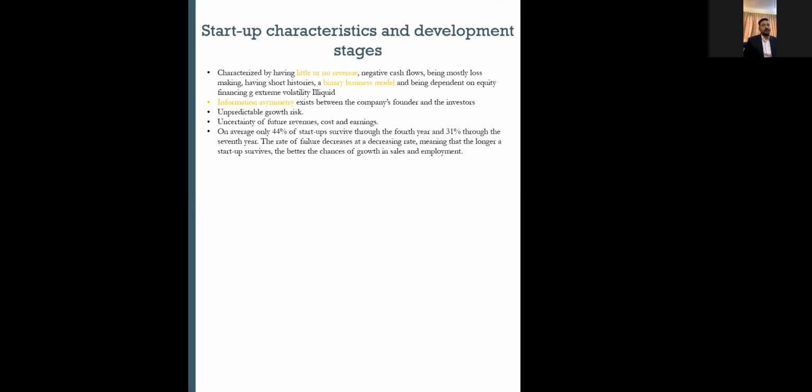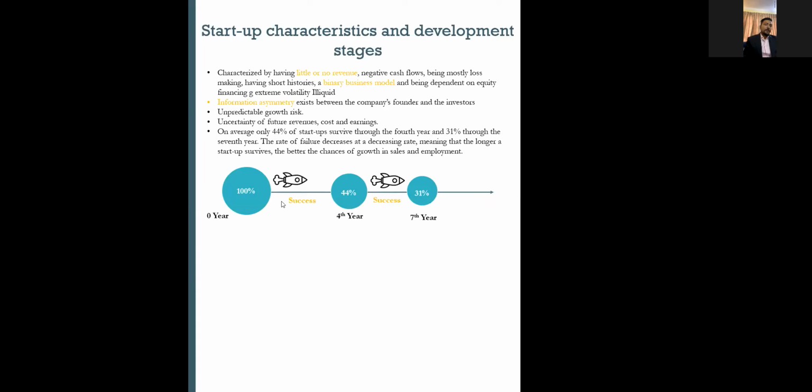a startup company? If you see the lower graph, if I invest in thousands of companies in year 0, then going forward, in the 4th year of the life cycle, 44% of the startup companies succeed, right? The rest will liquidate, the rest are not going to succeed, right? And once it moves from the 4th year to the 7th year, only 31% of the startups succeed. So the rest, almost 70% of the startup companies, fail, right? So these are the major risk factors that an investor or VC should look after, right?